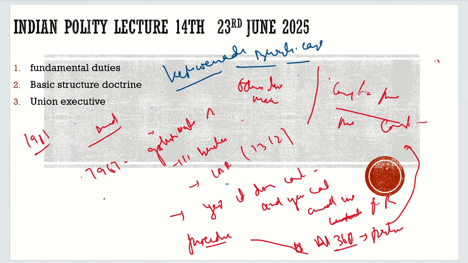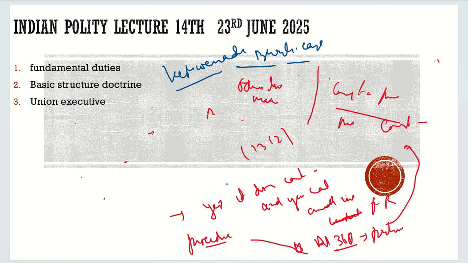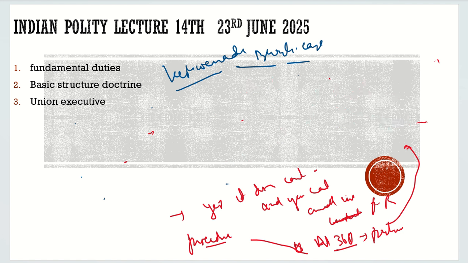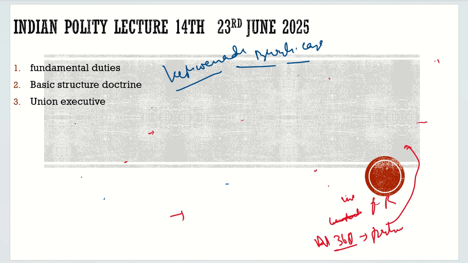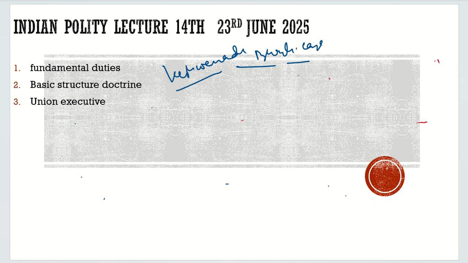She said, okay, it is your choice. You are saying that we cannot amend the constitution. Let me amend the constitution and show you how I can amend it. She brought the 24th Constitutional Amendment Act, in which if any constitutional amendment bill is passed, the president shall give assent to this bill. He cannot reject it. He cannot withhold it. He has to give assent to the bill.